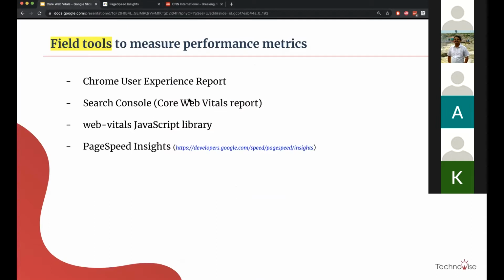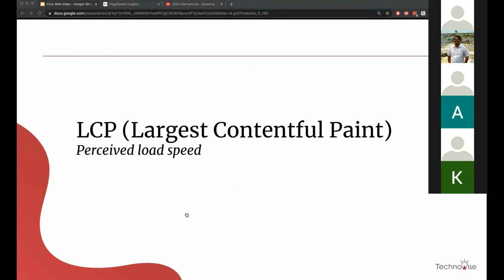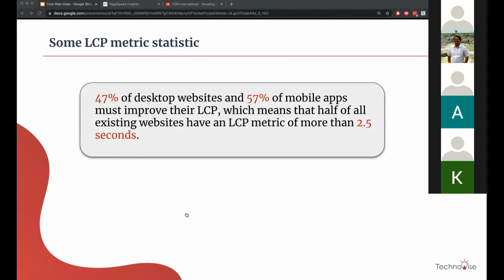Let's go in depth of every metric here. The first one is LCP, which is Largest Contentful Paint, which tells you how your page load speed is. Before that, try to understand the statistic here. There is a report of HTTP Archive, which reported that 47% of desktop websites and 57% of mobile websites must improve their LCP. Basically, half of the existing websites have an LCP score of more than 2.5 seconds, which is bad.